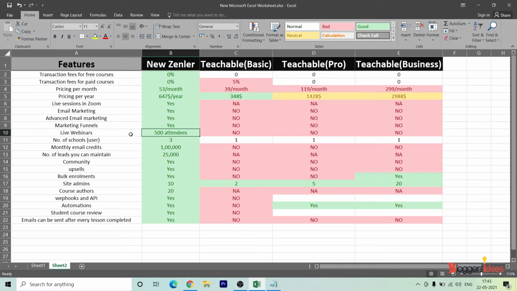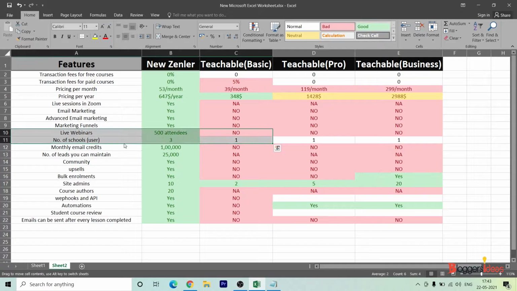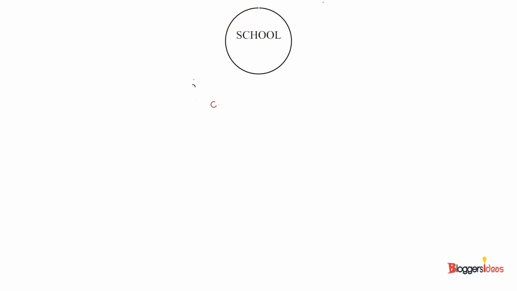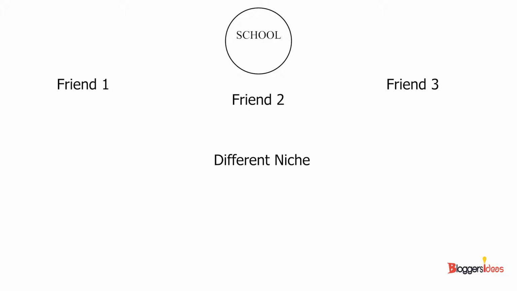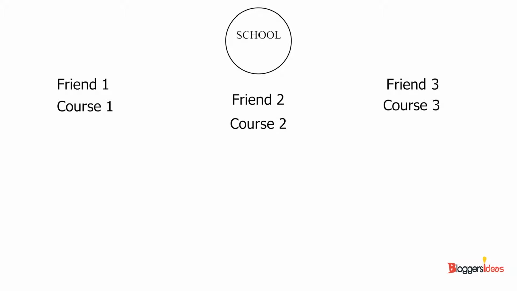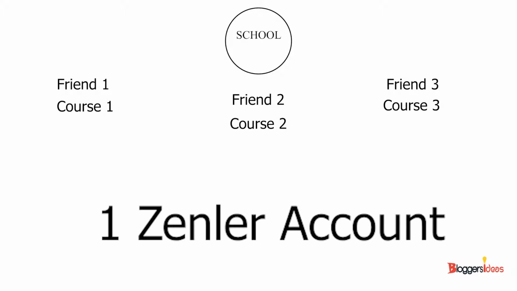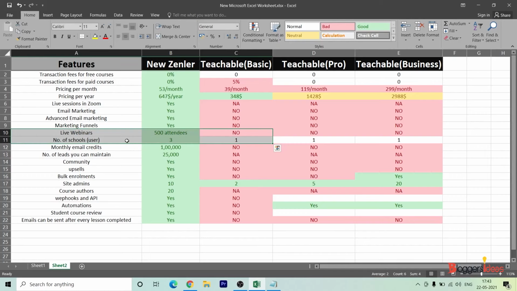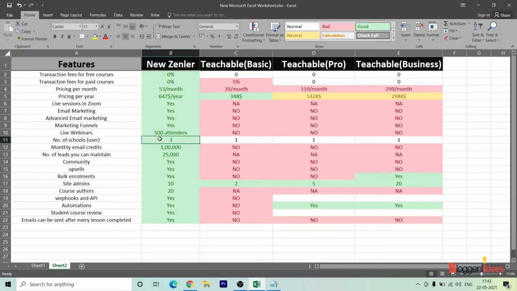Next, we have the number of schools per user. What I mean by school is, let's say you have 3 friends in different niches, and each of them has different courses. You can get only one Zenler account and host 3 different courses, and everything will run parallelly for these 3 sites, so the data of one site will not be merged with the data of another. It is purely separate. So you get 3 schools, while in Teachable Basic, Pro as well as Business, we have just one single user.